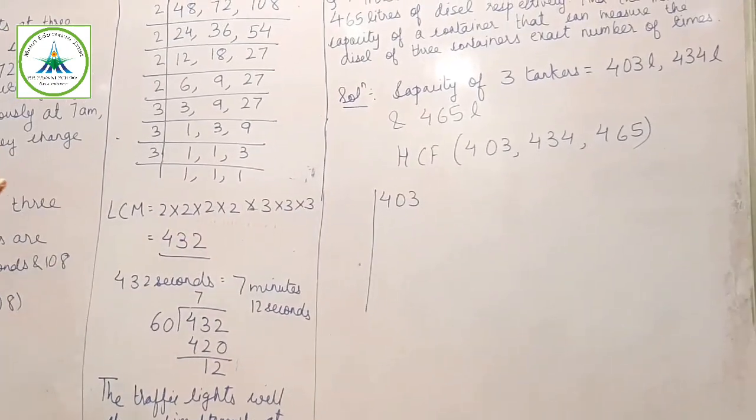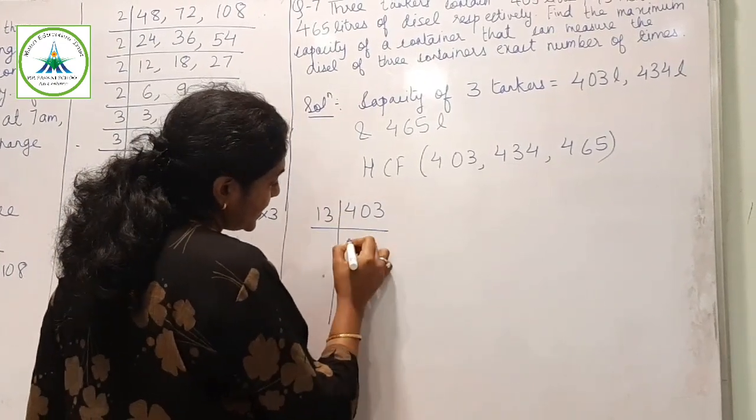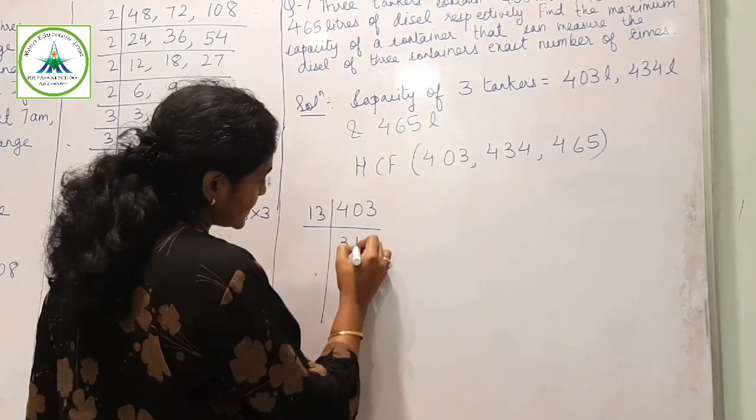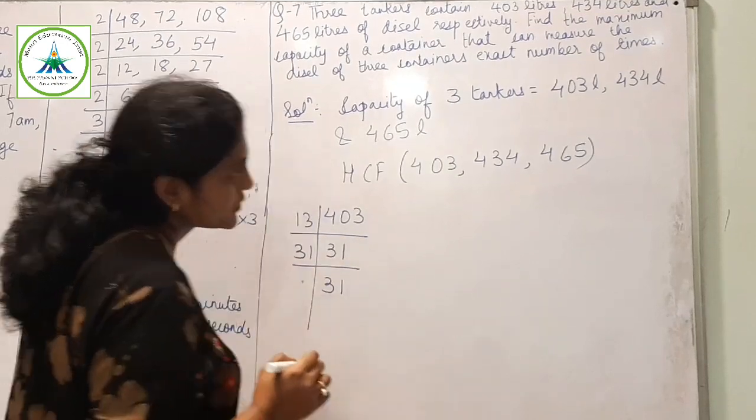403, it doesn't divide by 2 or 3. It will go by 13. 31. Yes, 31. 31 is the prime number.